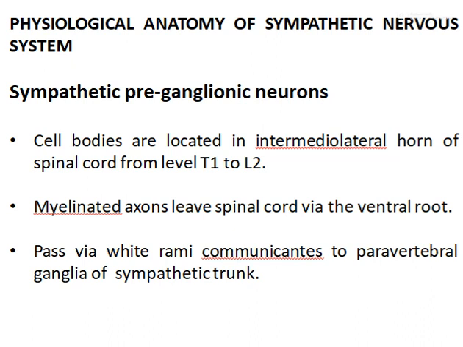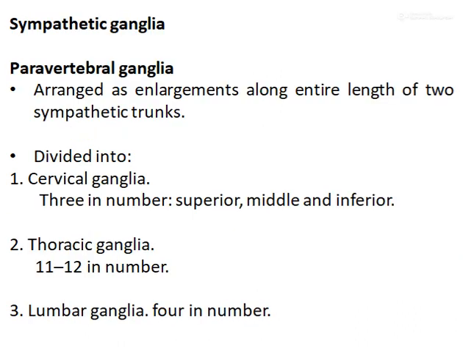The myelinated axons of these visceral motor neurons leave the spinal cord via the ventral root and then pass via the white ramus communicans to the paravertebral ganglion of the sympathetic trunk. After reaching the sympathetic trunk,